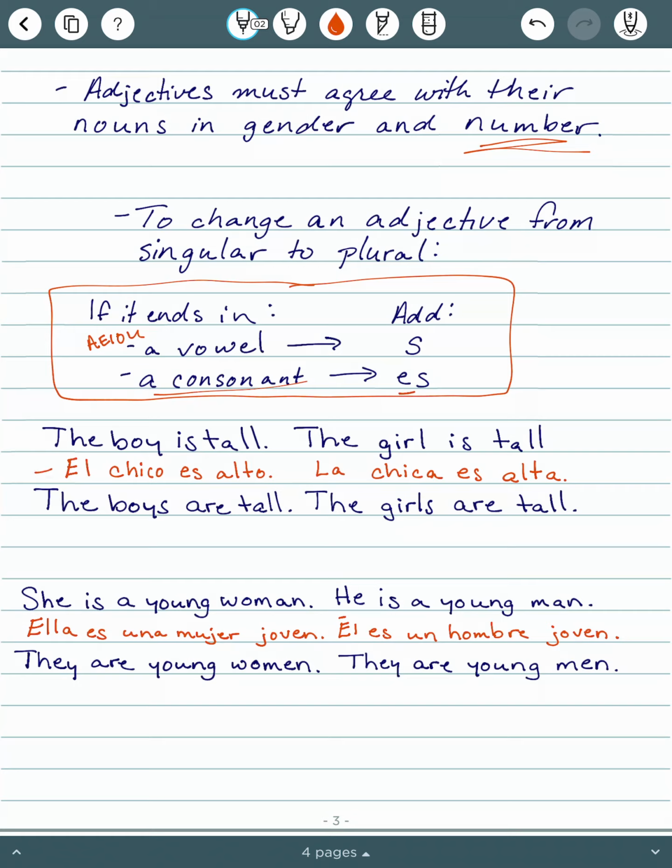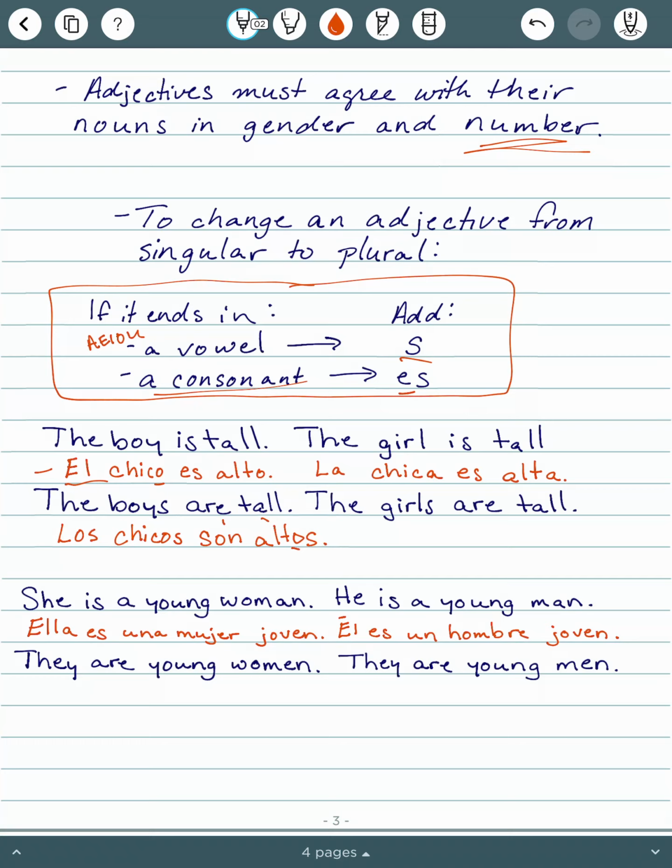To change these to the boys are tall, we are going to need to change the and make it plural. So el becomes los. Chico ends in a vowel, so we add an S. Los chicos. Now es means is. To say the boys are, we say son. And then tall, our basic word was alto. Alto ends in a vowel, so we are going to add an S.